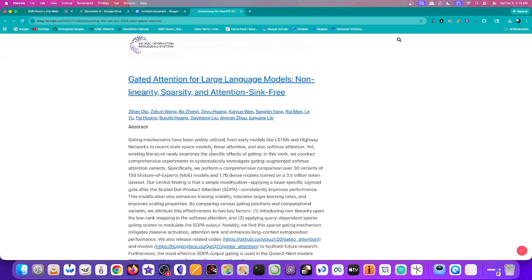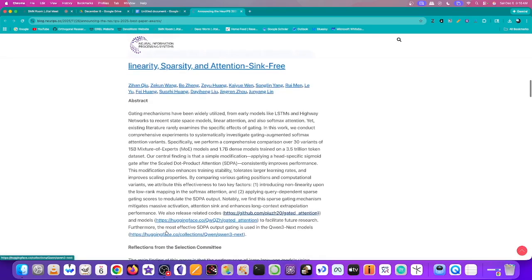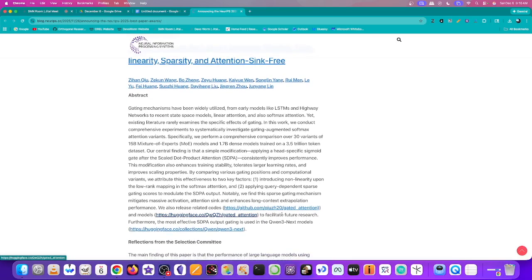Notably, we find the sparse gating mechanism mitigates massive activation, attention sink, and enhances long context extrapolation performance. We also release related code, which is in these GitHub repositories here, and models which are on Hugging Face here, to facilitate future research.